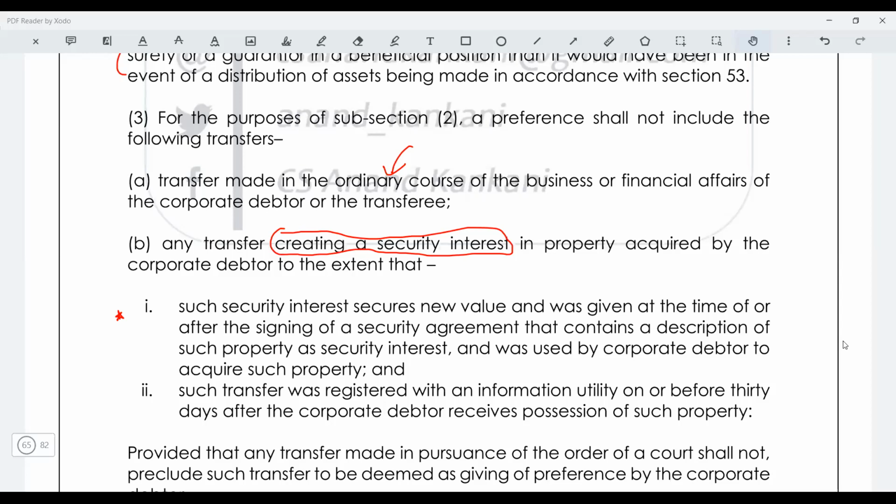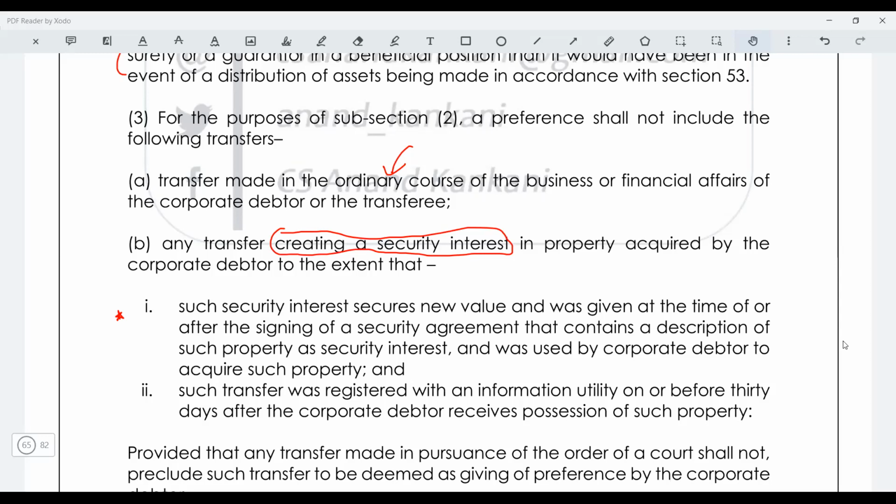Guys, do you understand? When will this become a problem? This will become a problem when I have created the security interest for an old debt. I had given you some amount, let's say 1 year back, 6 months back, and now after 6 months, after 1 year, after some time period, you are creating the security interest on the asset. So that is not allowed.